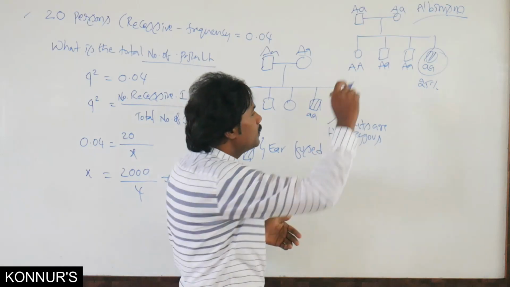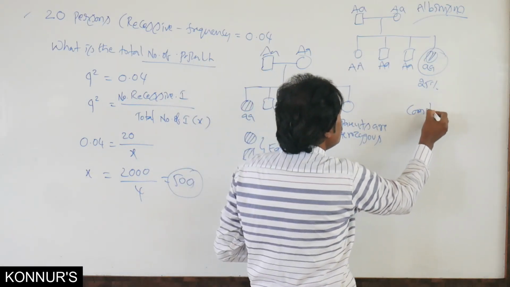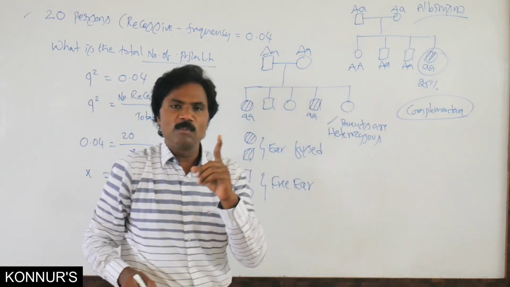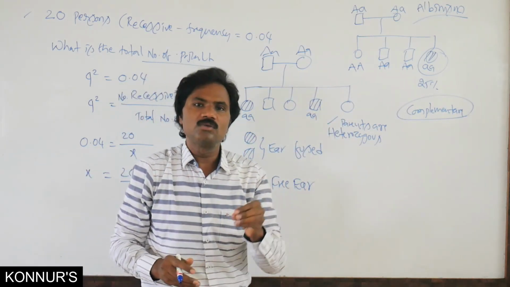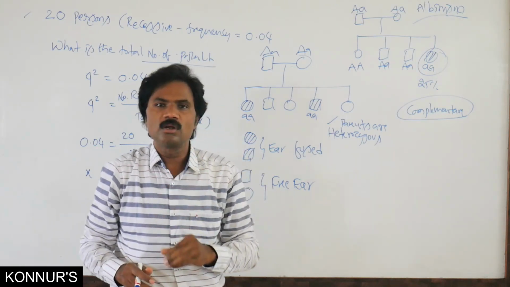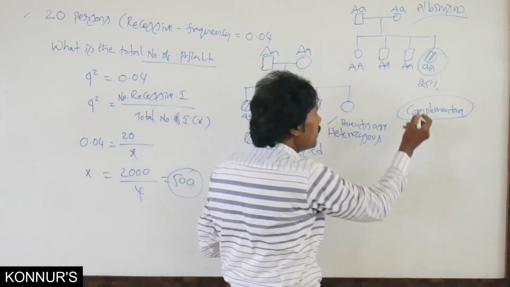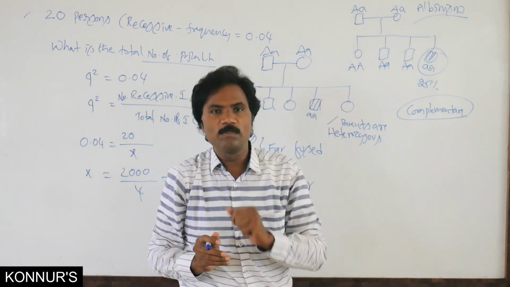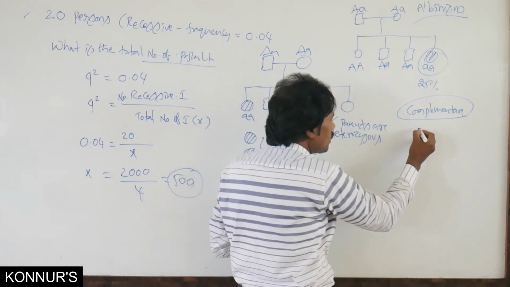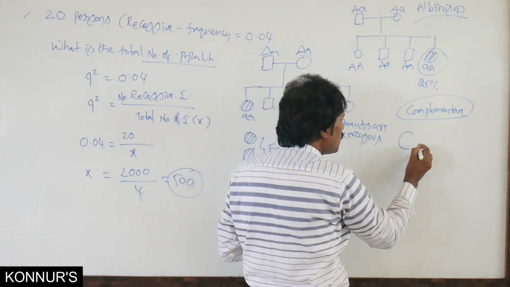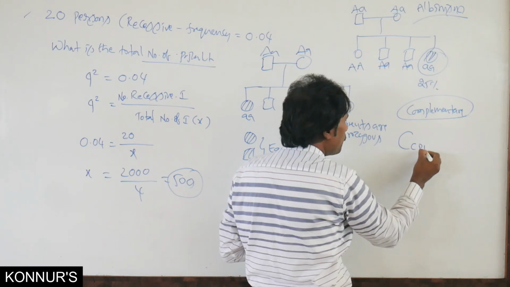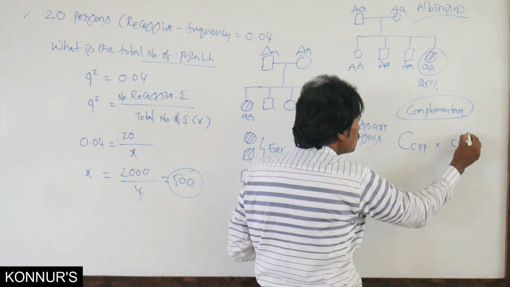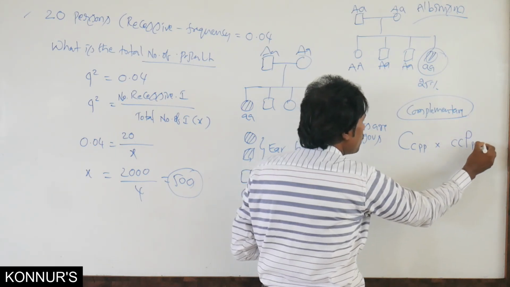Similarly, complementary gene action, already we said, is where either the dominant or recessive affects only one particular morphological characteristic. In that complementary gene, for example sweet pea, already we told, capital C and small c and small p cross with small c and small c and capital P and small p.